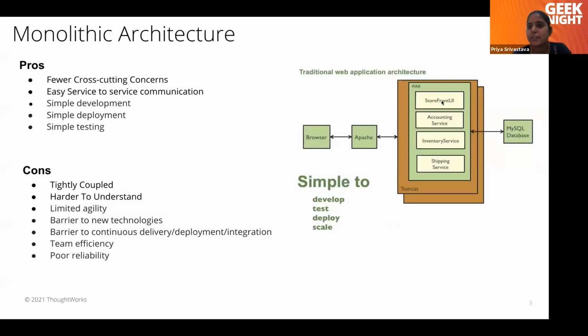I'll tell in this example. If in the storefront UI there is some JSON token which is authenticated in this application, then for storefront UI and account service, you don't have to validate those things on each layer. Once it is validated, it should be able to access all the services, unless service to service authentication is required.